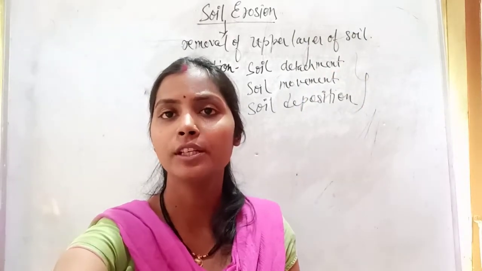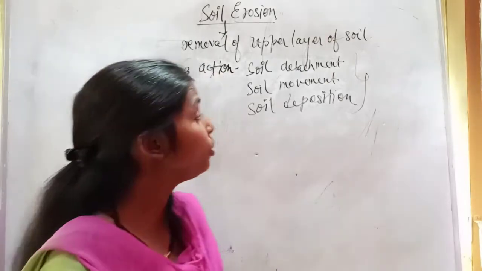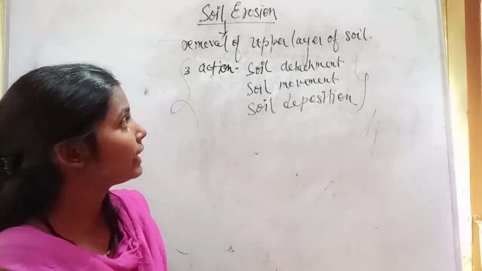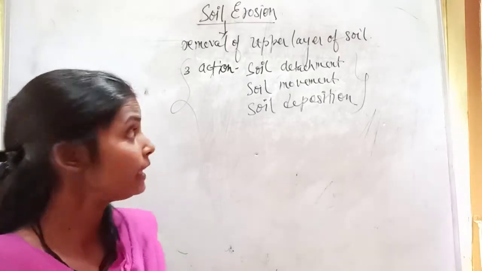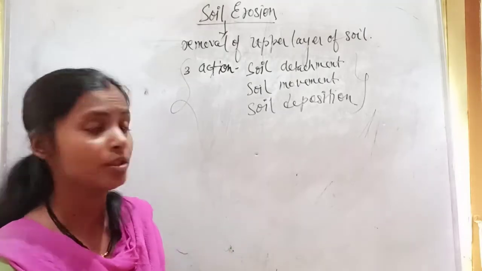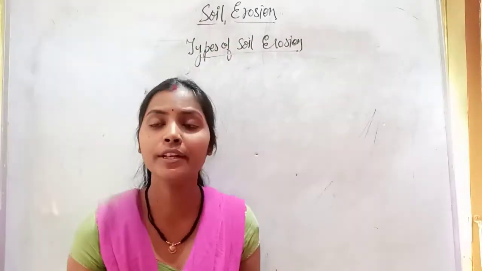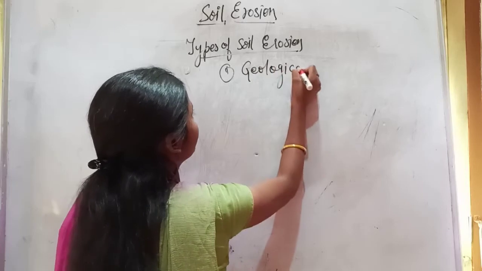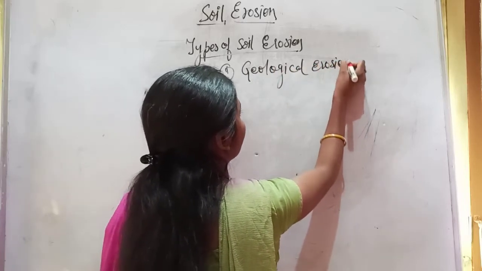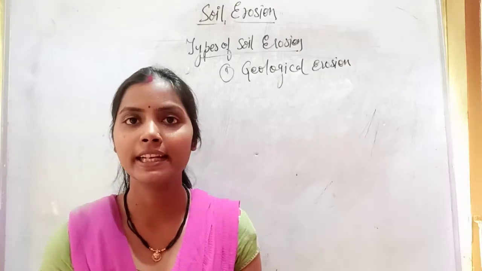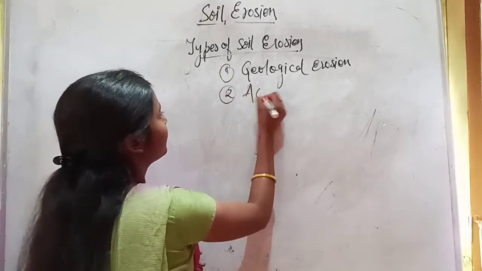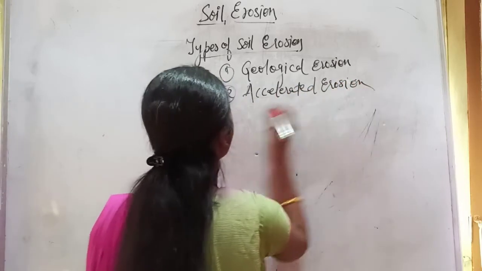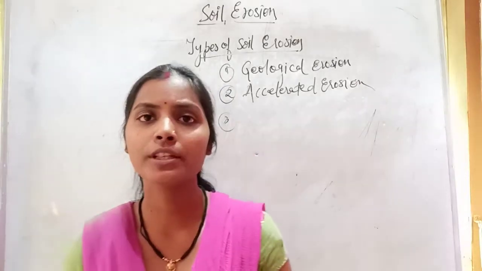Now we will see what are the different types of soil erosion. As we have studied earlier, there are different types like wind erosion, water erosion and others. The types are geological erosion, accelerated erosion, then wind erosion and water erosion.